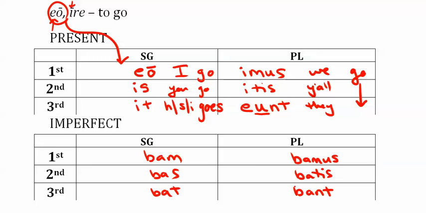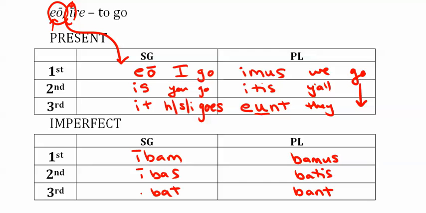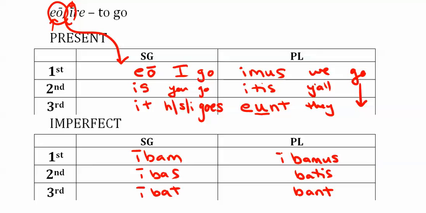However, when we were doing the imperfect for regular verbs, we talked about finding the present tense stem, and then adding a certain vowel depending on the conjugation, and then ba and the personal endings. Here, we're just going to start with this long I. So it's simply ibam, ibas, ibat, ibamus, ibatis, and ibant. So we get I was going, you were going, he, she, or it was going. Then everyone in the plural would be we, you all, and they were going.